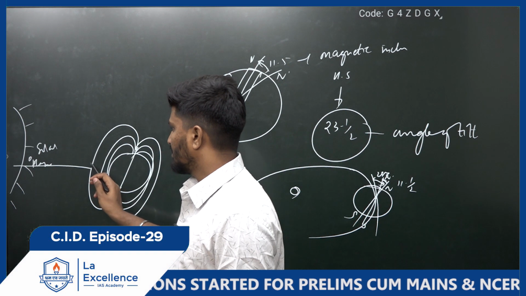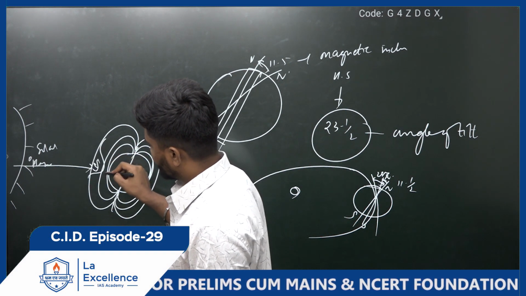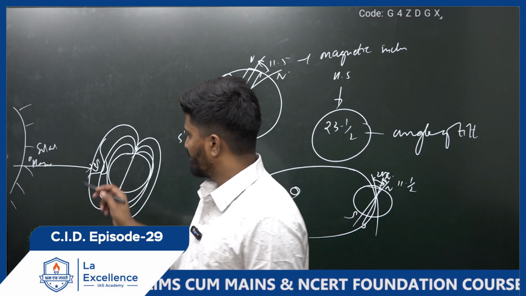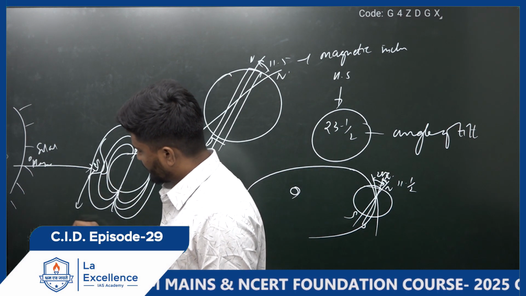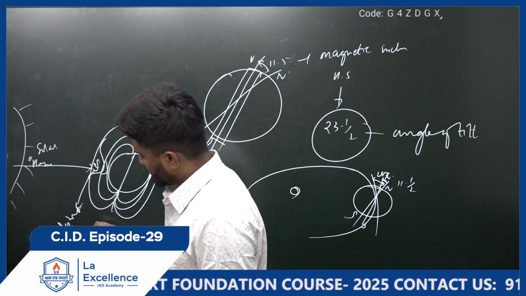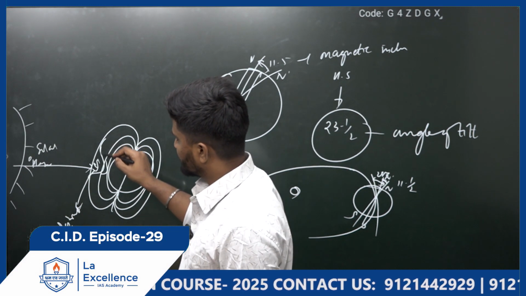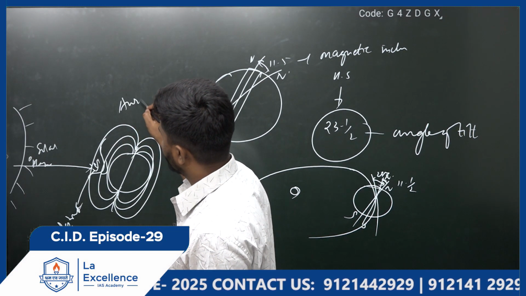If they reach Earth's magnetosphere, they will disrupt this particular region. The impact will be some miscommunication, it will have an impact on communication, and it will also result in the formation of auroras.